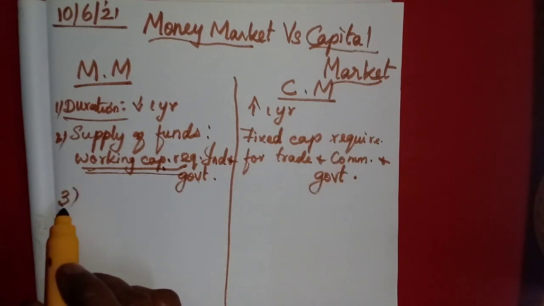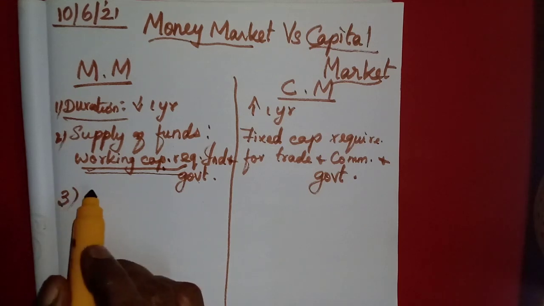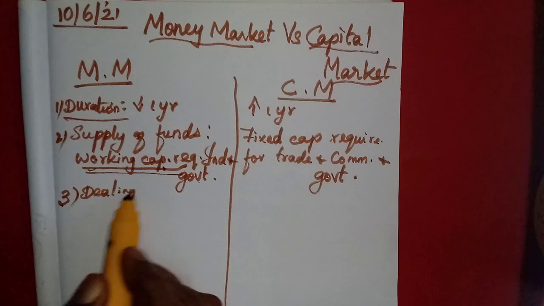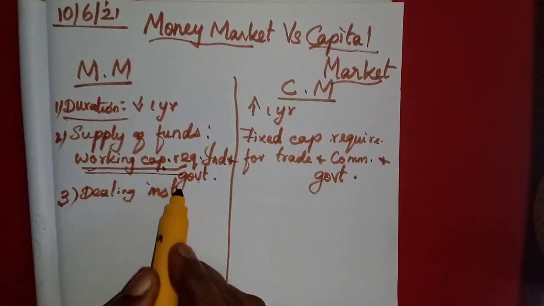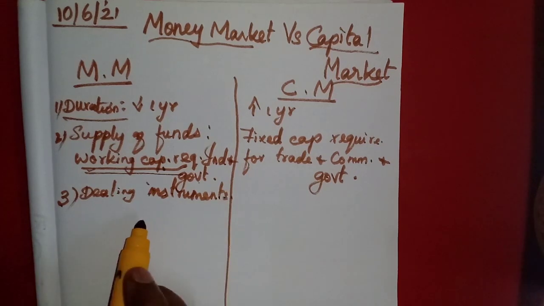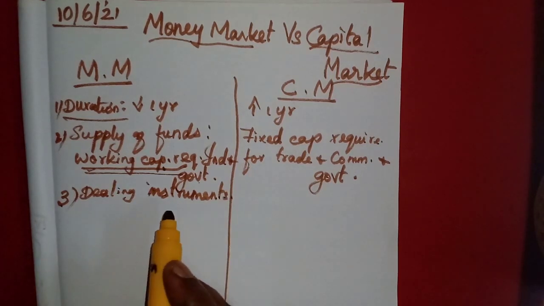Then the third difference is which instruments they deal with. Dealing instruments. The money market we have studied already in the example.